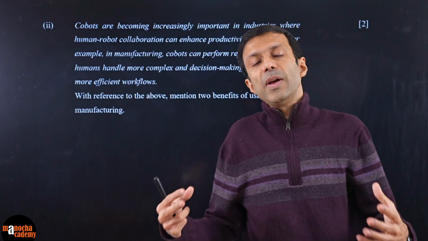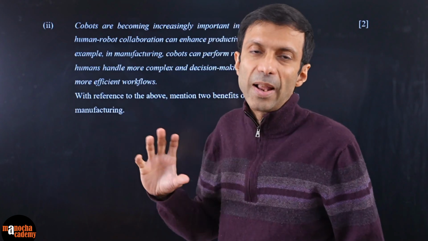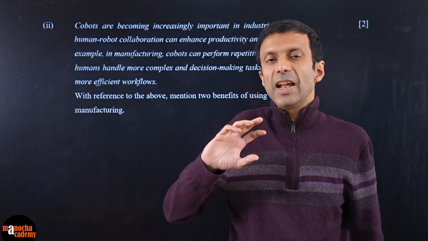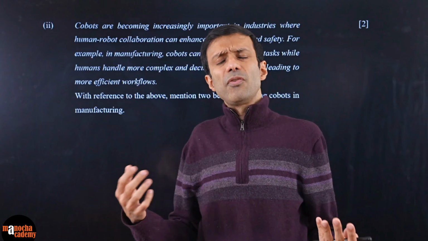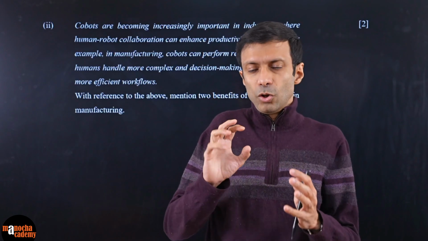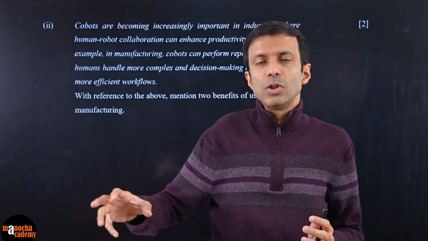One big benefit of using cobots, as the paragraph describes, is that humans get tired or bored of repetitive tasks, so you make the decision and then assign the task to the robot. Let's say your factory is manufacturing fans, or geysers.